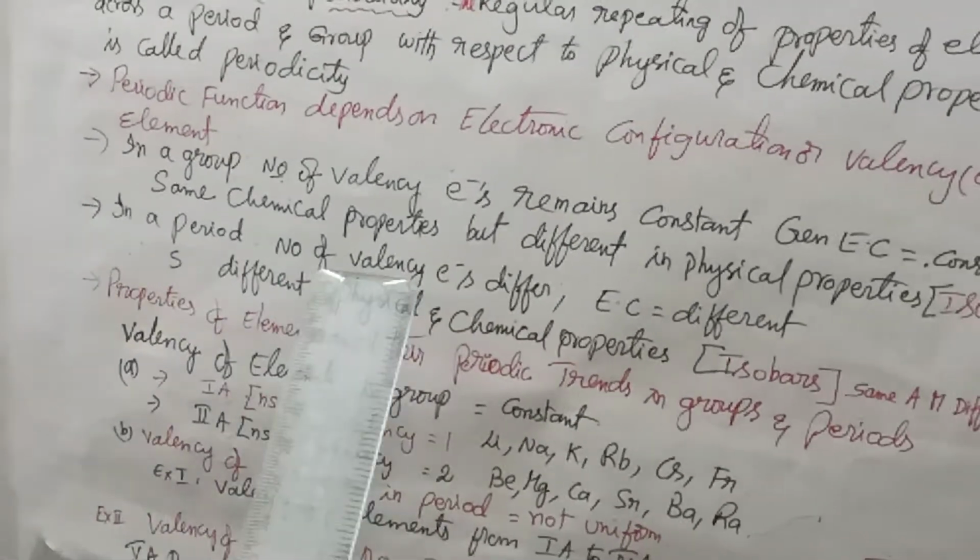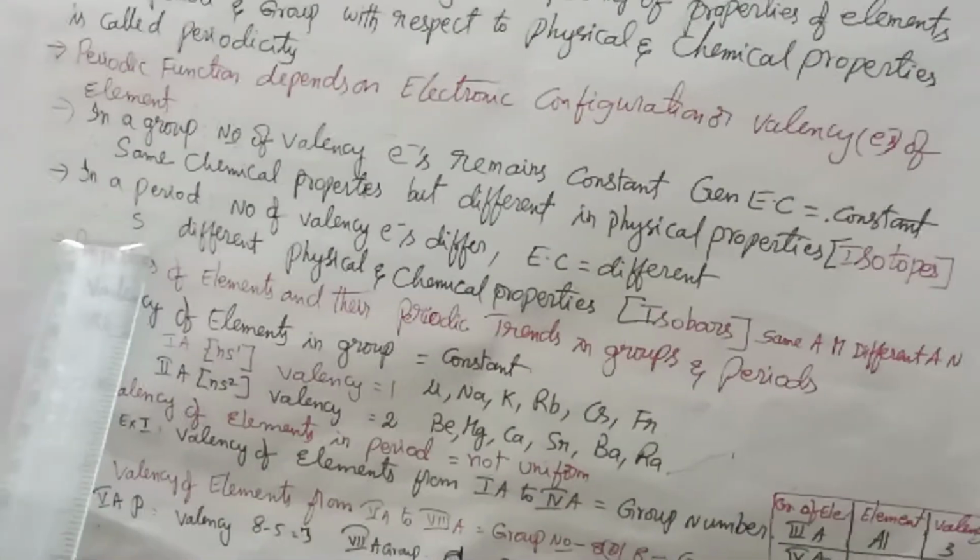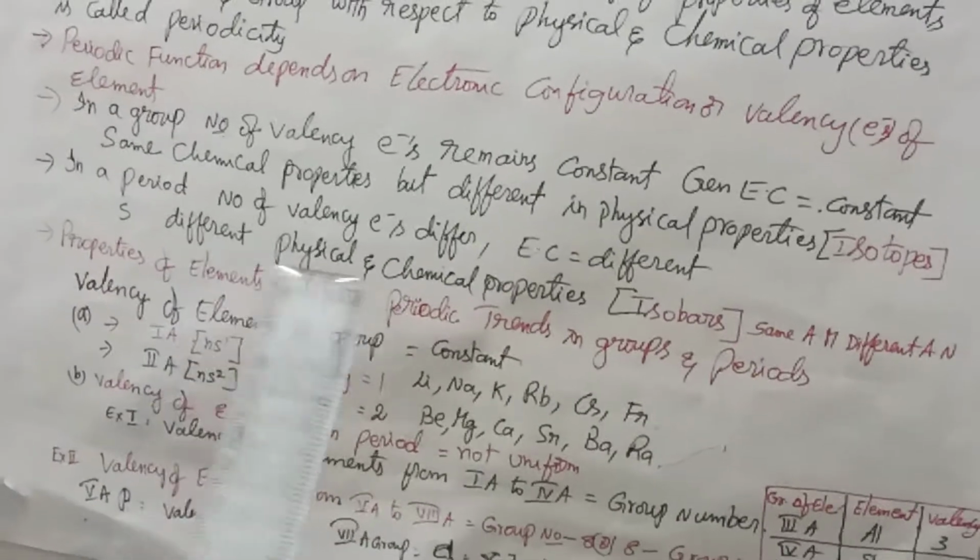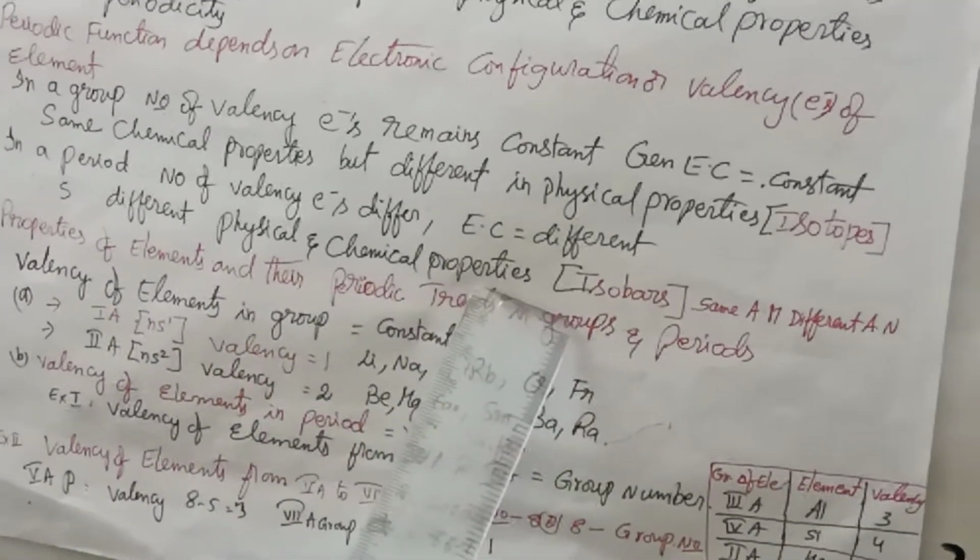Now, in a period, the number of valency electrons differs. Electronic configuration is also different. Therefore, they show different physical properties and different chemical properties.